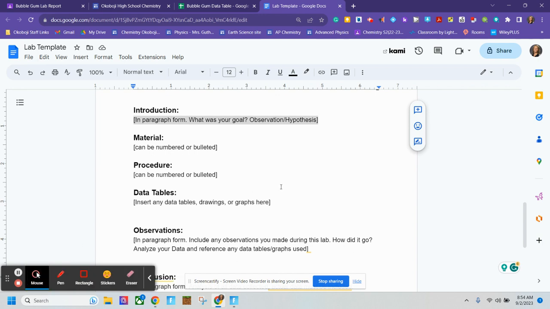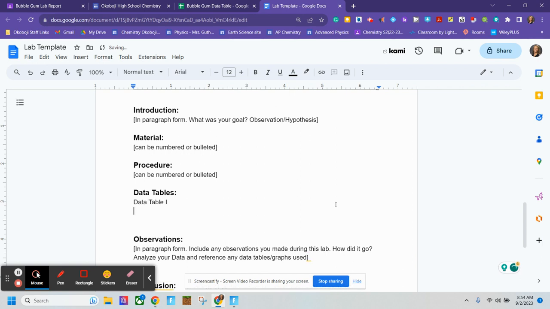So for this lab, I'm going to clear all this stuff here. In this lab, we had specific data tables, and I've seen some kids struggling with that. And throughout the year, it is probably one of the hardest things for kids to understand, format. So under the data table section, you are going to have a title for each of them. For instance, I'm going to say data table 1, use Roman numeral 1, which is just a capital I here is fine.